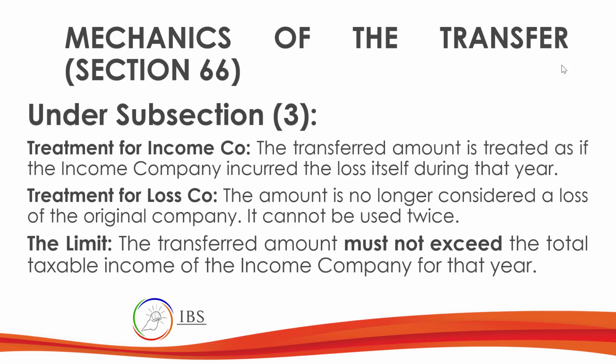There's a limit: the transferred amount must not exceed the total taxable income of the income company for that year. So if the income of the company is 200,000 kina and the loss incurred by another company is 300,000 kina, the maximum the company with income can absorb is 200,000 kina only.